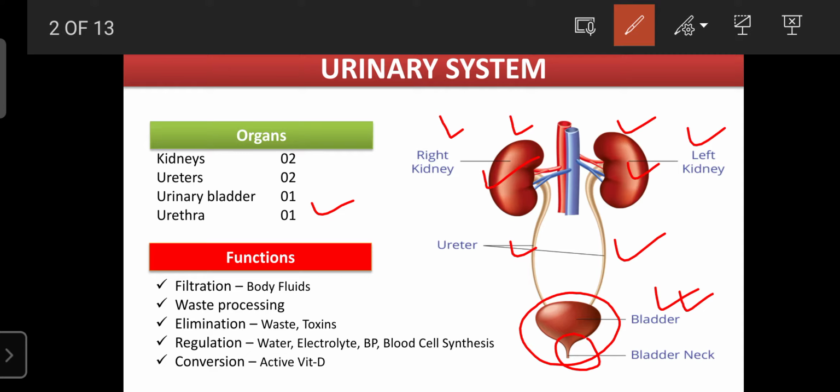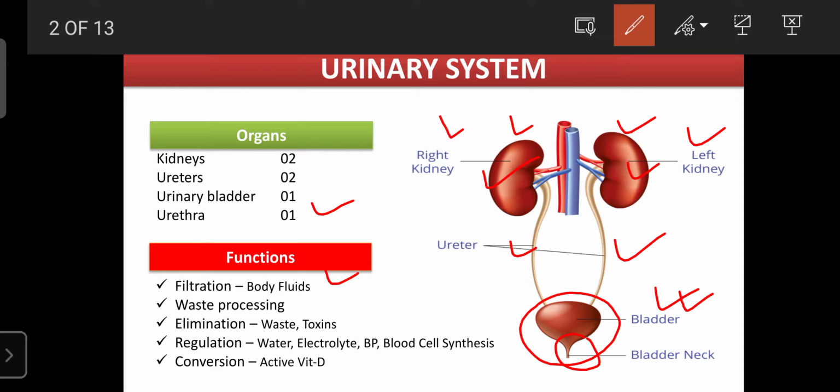Regarding the functions of the urinary system, its main function is to filter the body fluids, that is filtration. Our body fluids, especially the blood, are filtered only and only by the kidney. The heart can pump the blood. The lungs can exchange the carbon dioxide and give oxygen to the blood.